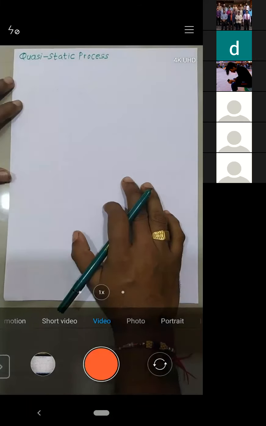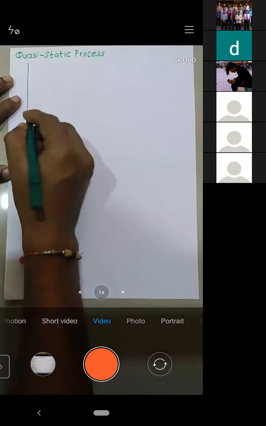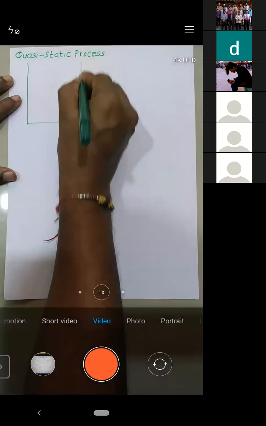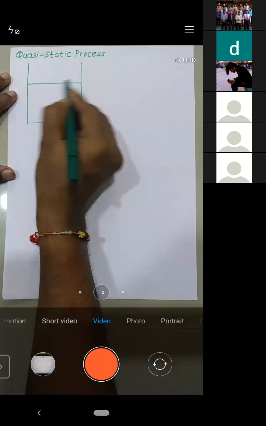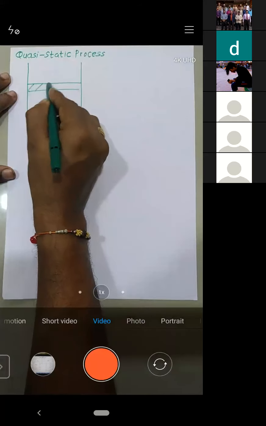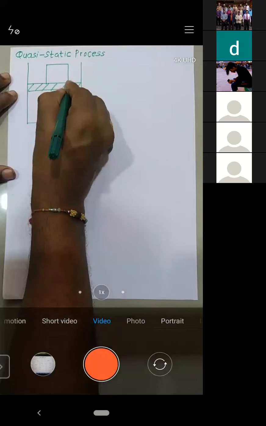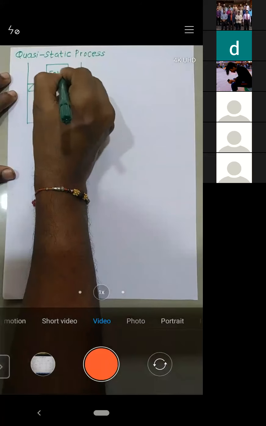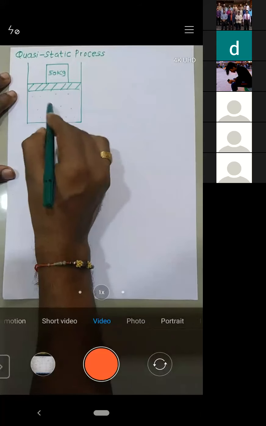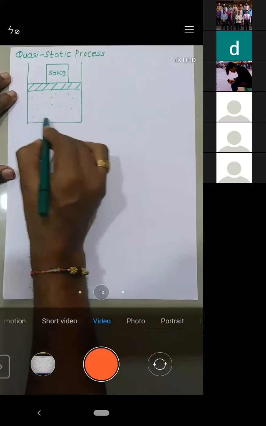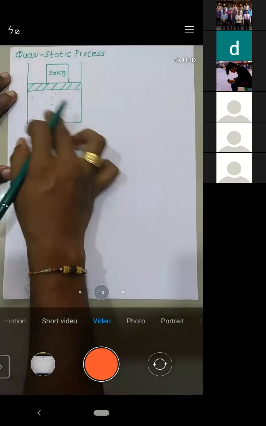I'll just give you a simple example. Let's consider a vessel, or a piston cylinder arrangement, where you have this cylinder. This is basically the piston. On this piston, let's put some weight. Let this weight be 50 kg. Obviously, inside you have some gas. So this is cylinder, this is piston on which you have kept 50 kg weight, inside which you have gas.